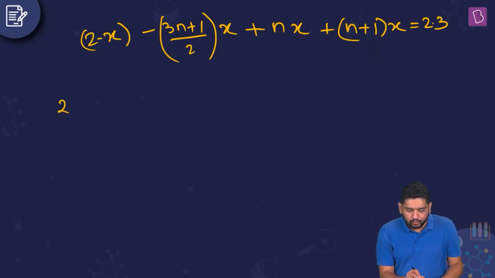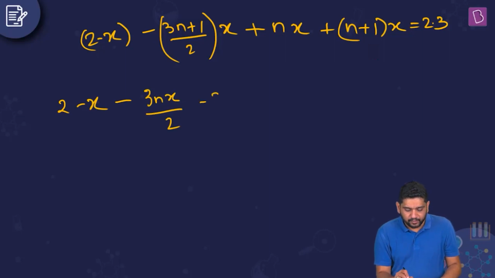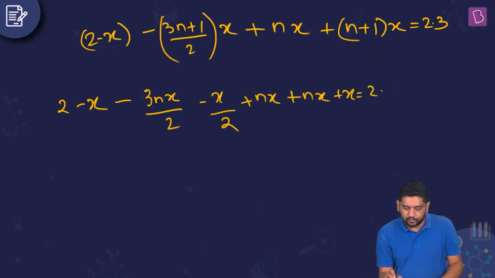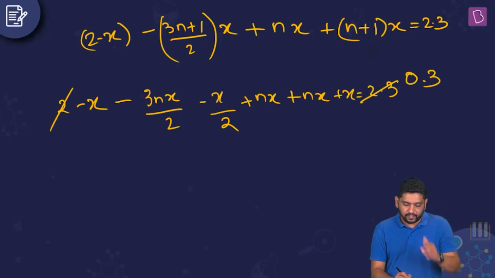So let me open it up. What I'm going to get is 3nx by 2 minus x by 2 plus nx plus nx plus x is equal to 2.3, right? So let me take this out. I'm going to get 0.3 remaining, right?